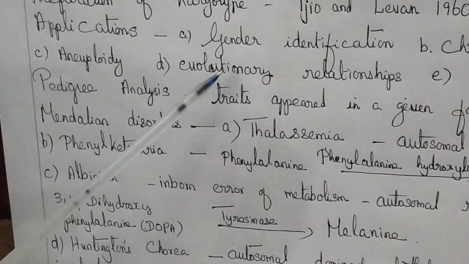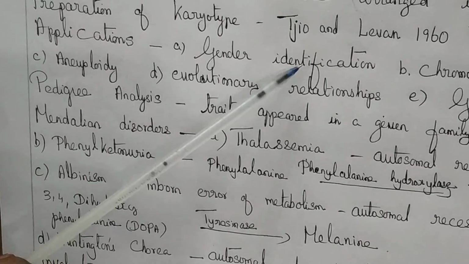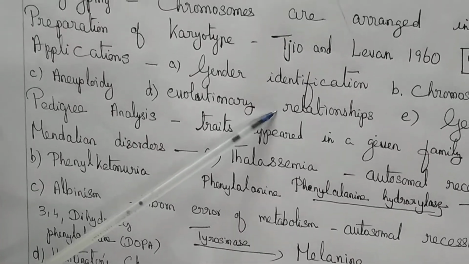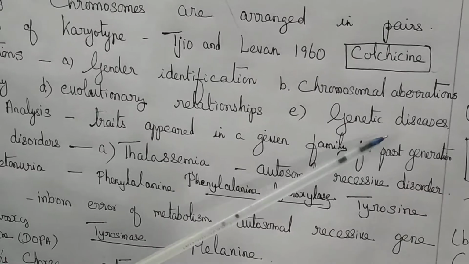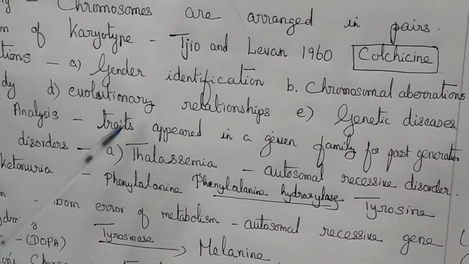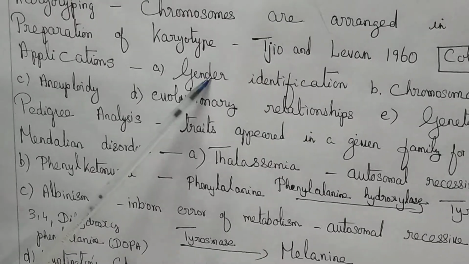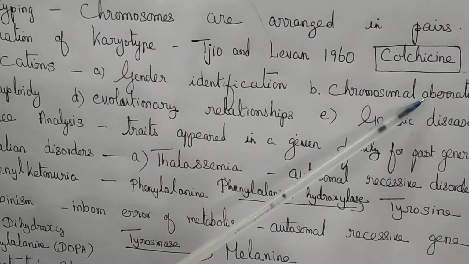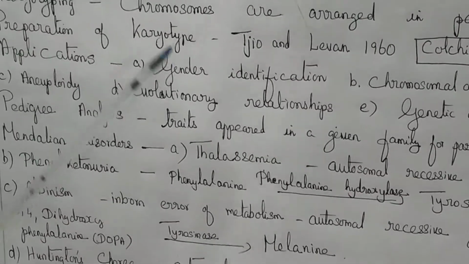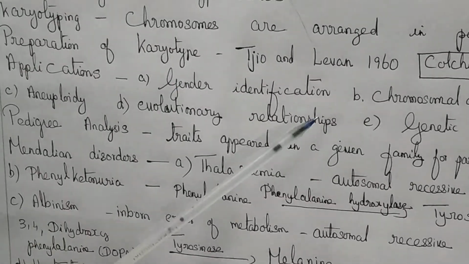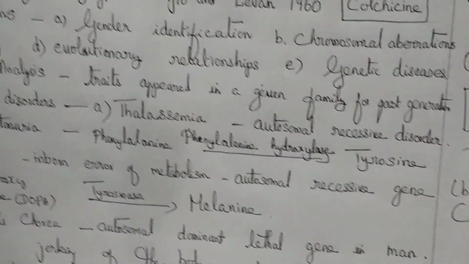The evolutionary relationship between species can be identified and studied. And any genetic diseases can also be diagnosed. So these are the applications of karyotyping: gender identification, detecting chromosomal aberrations and aneuploidy, finding evolutionary relationships, and genetic diseases.